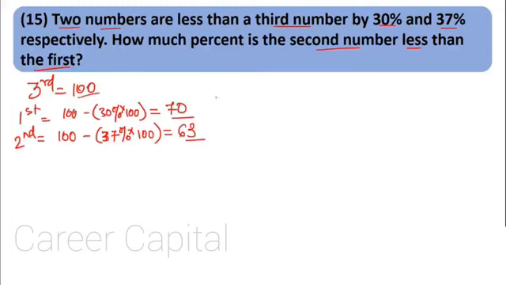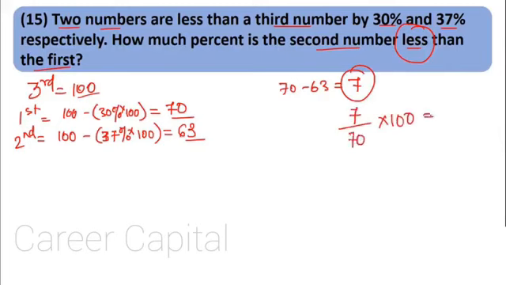Now we want to find out how much percent the second number is less than the first. This is like the previous sum, where the lesser quantity is there. 70 minus 63 equals 7. So the second number is 7 less than the first number, and we have to find how much percent less it is. For percent, we multiply by 100. 7 as compared to what? The first number, which is 70. This gets cancelled, this gets cancelled, and we get 10%. So the second number is 10% less than the first number.